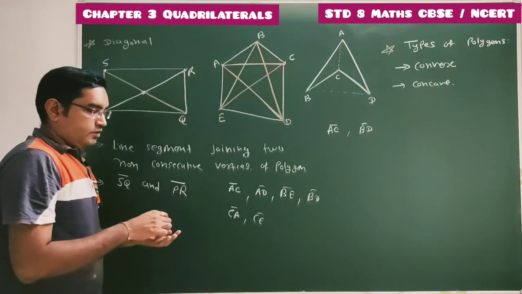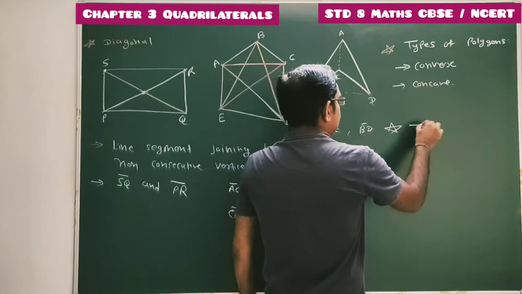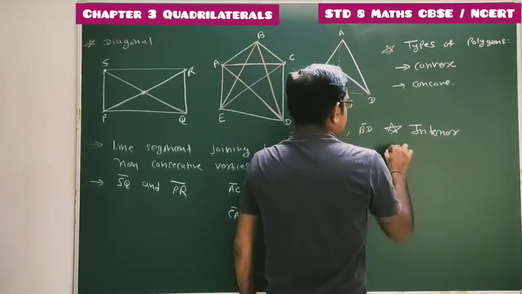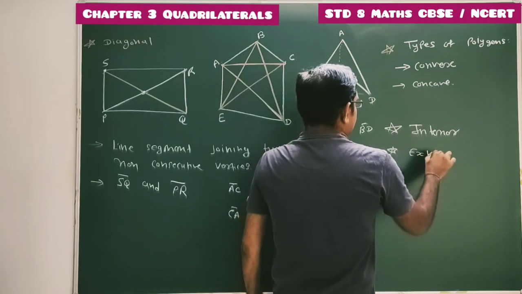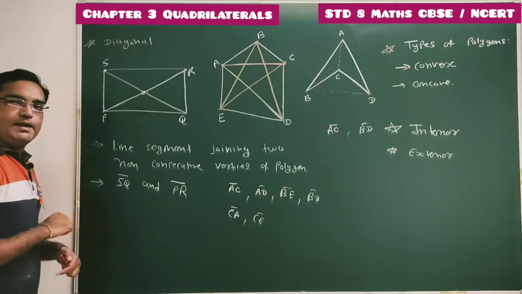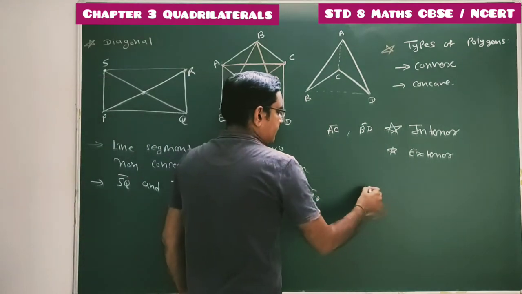तो यहाँ से हमें दो और चीज़ भी डिफाइन करनी पड़ेगी. What is interior of polygon and exterior of polygon. So if we draw any closed figure in a plane, ये सब हमने स्टडी किया हुआ है.